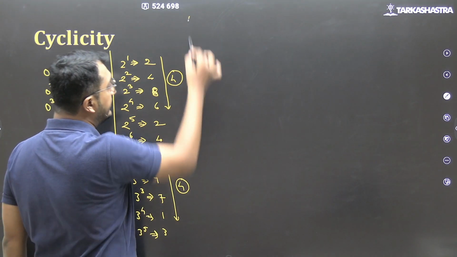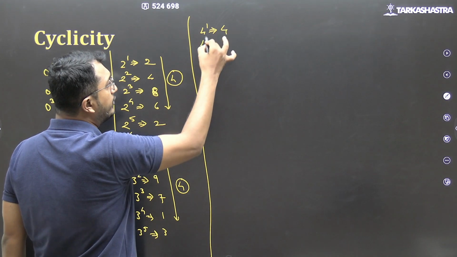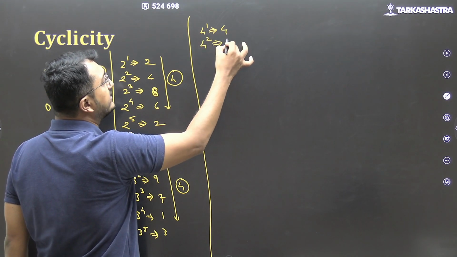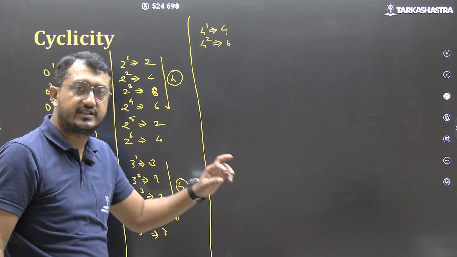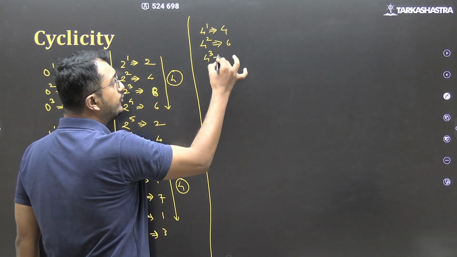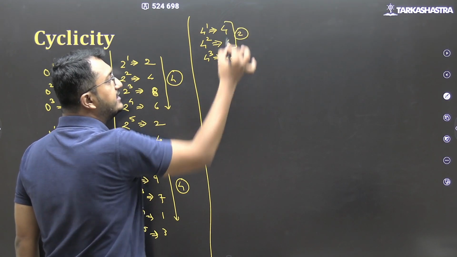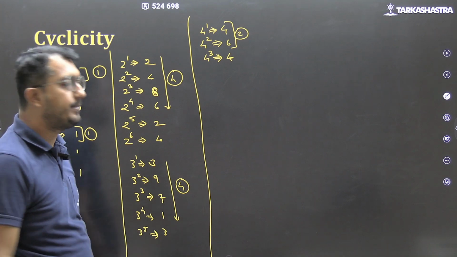4 की cyclicity देखते हैं. 4 raised to 1, last digit 4. 4 raised to 2, 16, last digit 6. 4 raised to 3, 64, last digit 4. So here the cyclicity is going to be of 2.